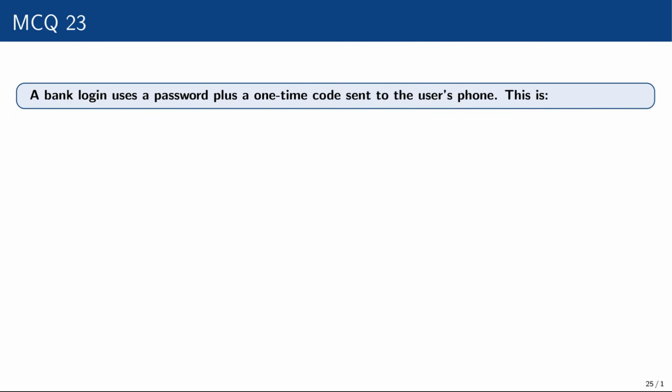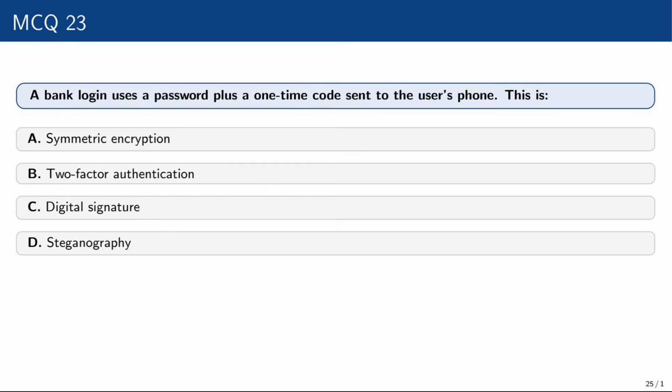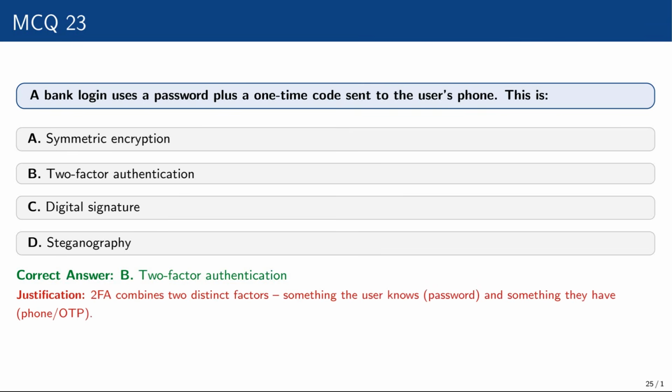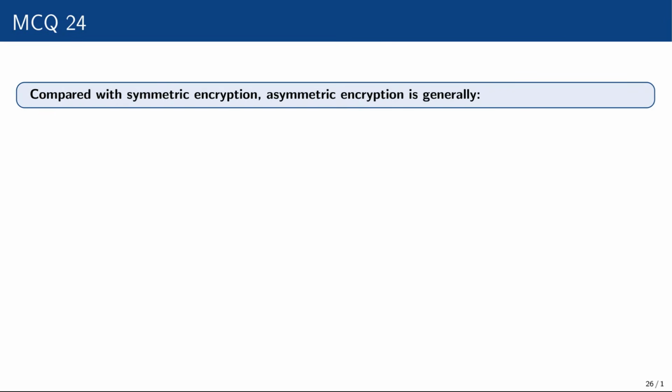Question number 23. A bank login uses a password plus a one-time code sent to the user's phone. This is symmetric encryption, two-factor authentication, digital signature, or steganography. The correct option is two-factor authentication, because 2FA combines two distinct factors: something the user knows, the password, and something they have, the phone or OTP.